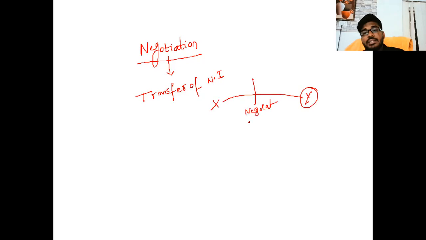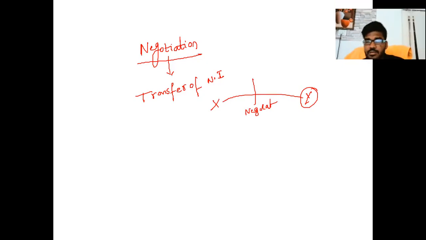Generally, this negotiation is broadly classified into two types.